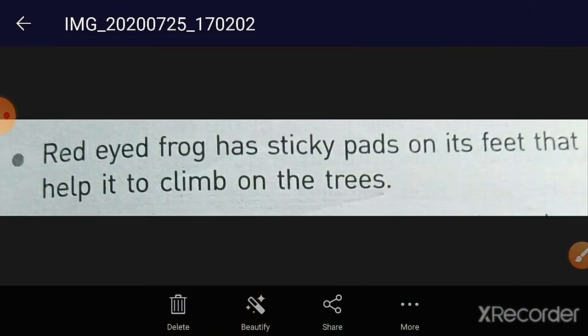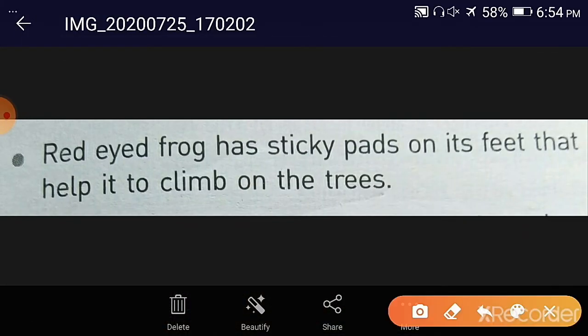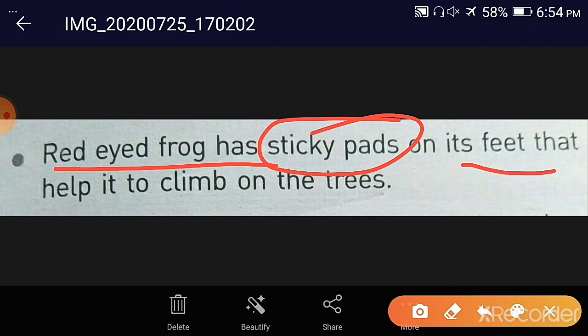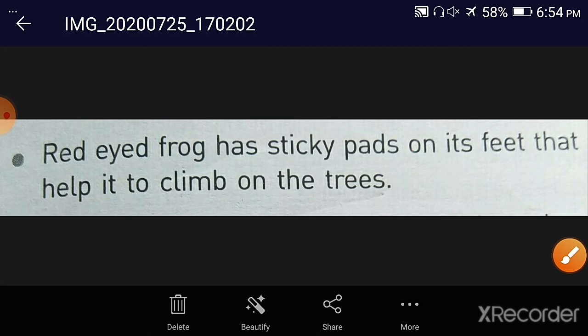Then we have red-eyed frog. This red-eyed frog has sticky pads on its feet, and this helps it to climb on the trees. The sticky pads help red-eyed frog to climb on the trees. They can attach themselves on the trees. Okay, this is the adaptation of red-eyed frog.